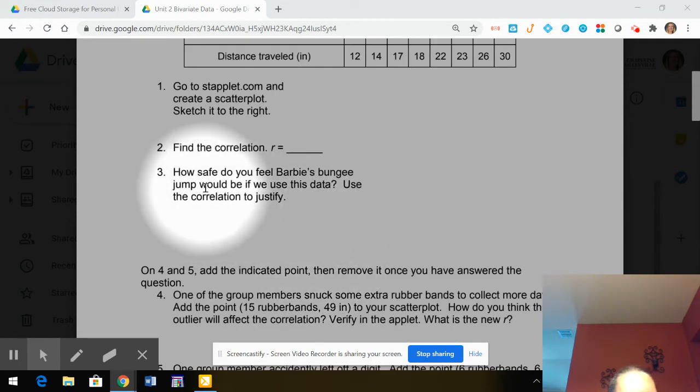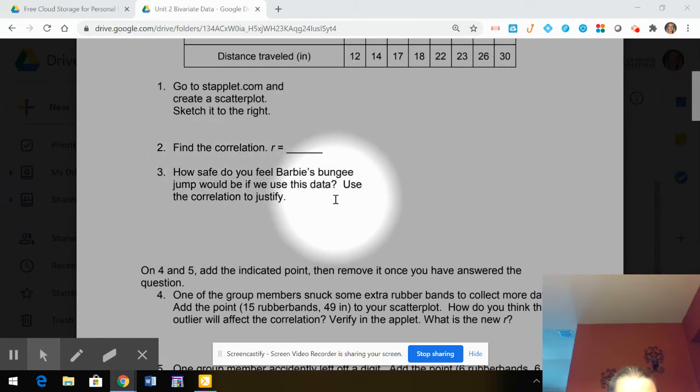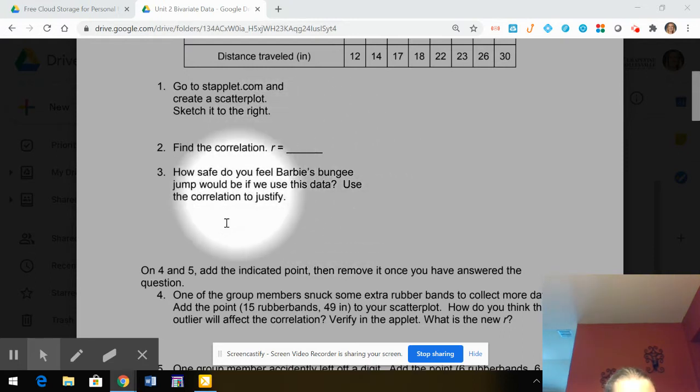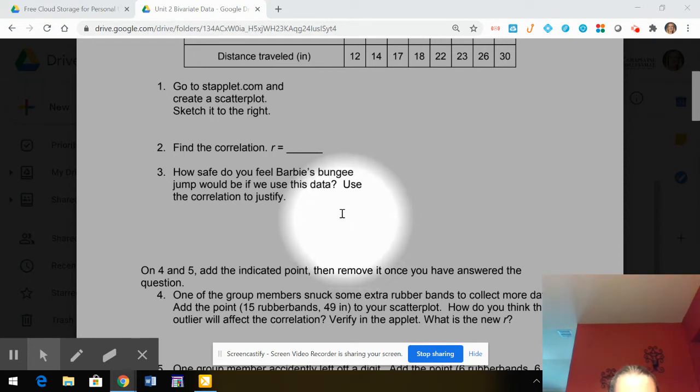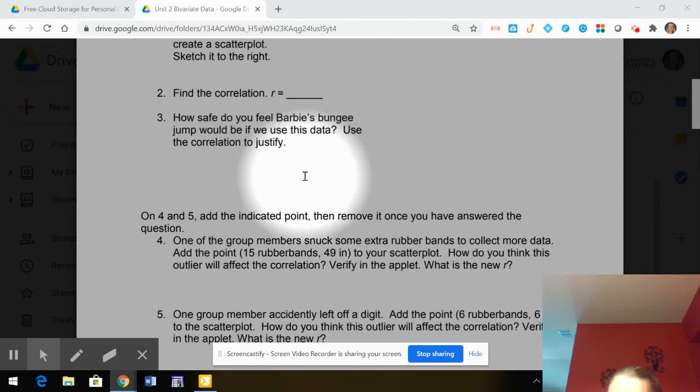Okay. When this talks about how safe do you think Barbie is, this is asking you to comment on the idea of the strength of the model. The stronger R is, the better our predictions should be, and the safer Barbie should be. Okay. Strength of your model. So if R is strong, then Barbie should feel relatively safe. The weaker this gets, okay, the more iffy Barbie's jump becomes.